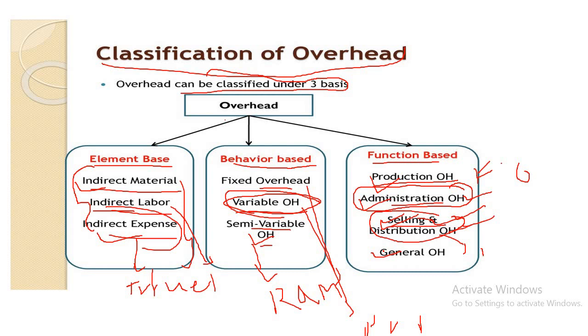Another one is general overhead. General overhead is generally allocated to some product, and it includes the research and development overhead. That is the total indirect cost incurred for the research and development activities undertaken by the organization for the development of new products and improvement of existing products. These are the general overhead. Is it clear? These are the very important classifications of overhead on the basis of elements, behavior and function.